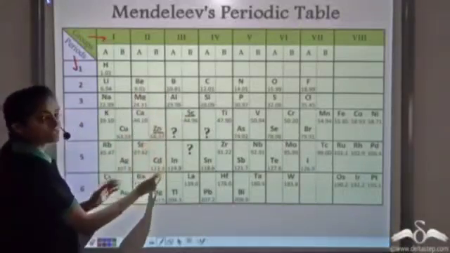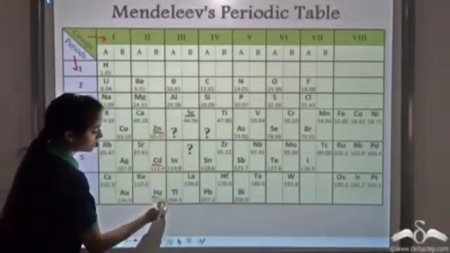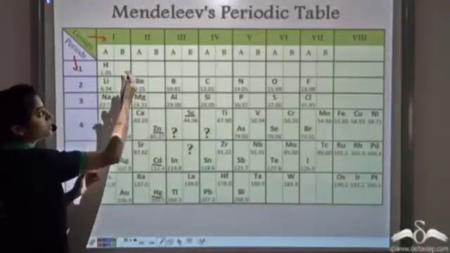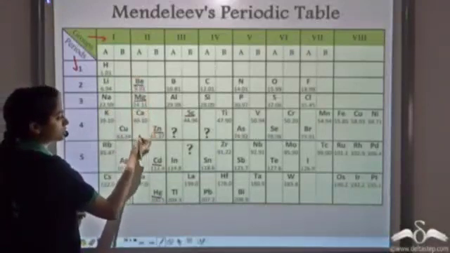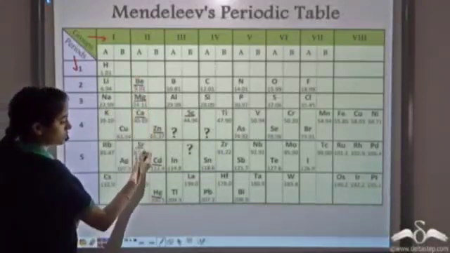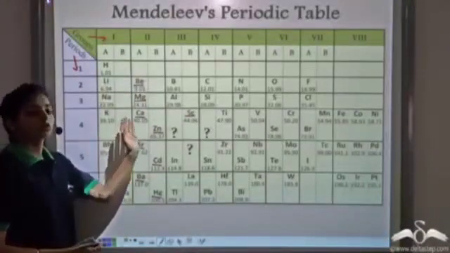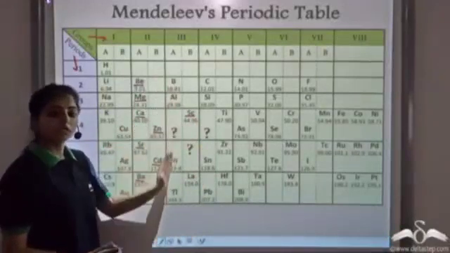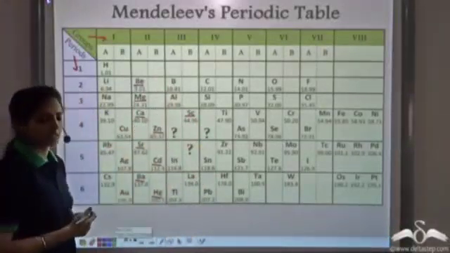So all the elements in a particular group, in this case zinc, cadmium, mercury, have the same properties. And the elements in group A, that is beryllium, magnesium, calcium, strontium and barium, have the same properties. So this is true for all the elements in the periodic table. All elements belonging to a particular group have the same properties. Let's observe something now.